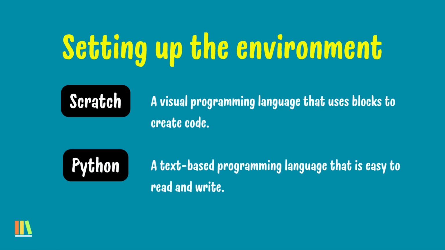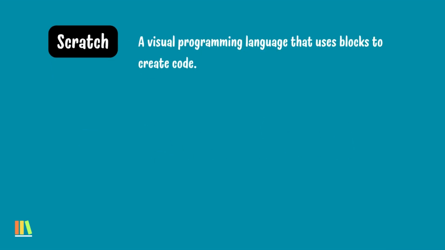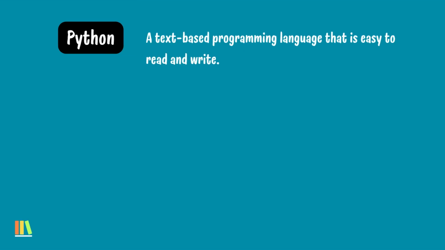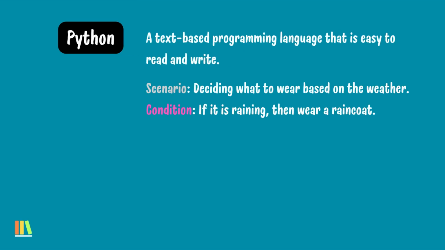Now let's set up the environment. Usually we would use Scratch and Python. Scratch is a visual programming language that uses blocks to create code. As demonstrated, each block is a different size according to the instructions, but all form a puzzle when fitted together. They also come in different colors, which makes it easy to identify. Python is a text-based programming language that is easy to read and write.